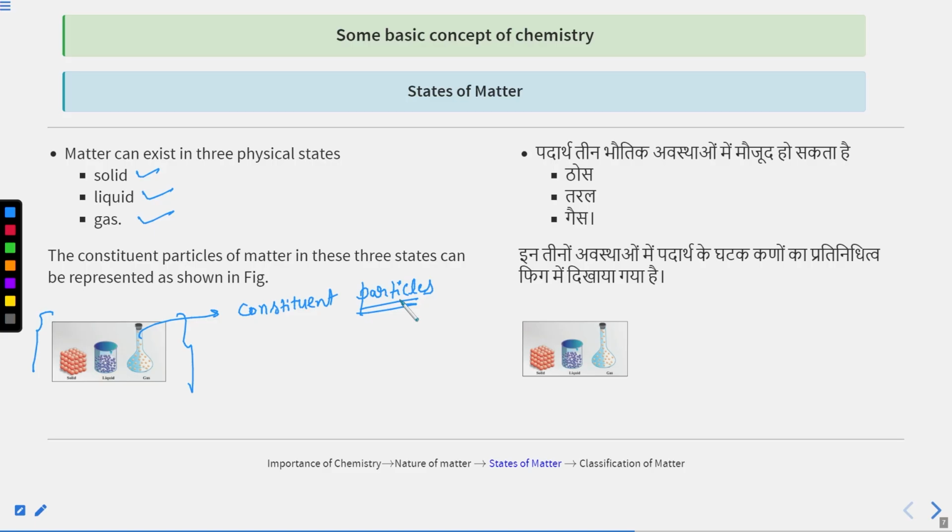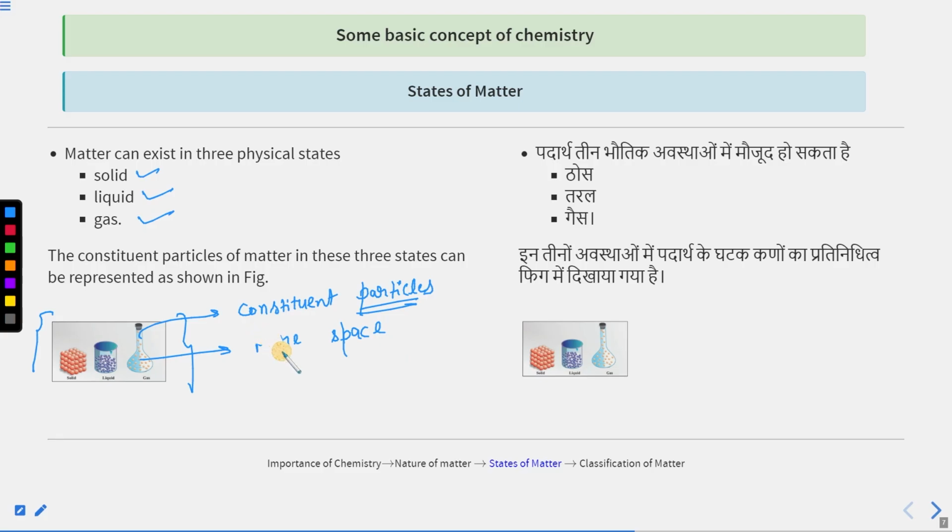But in case of gases, the constituent particles are not very close. They are very far apart from each other. They have a very large distance, very large space.